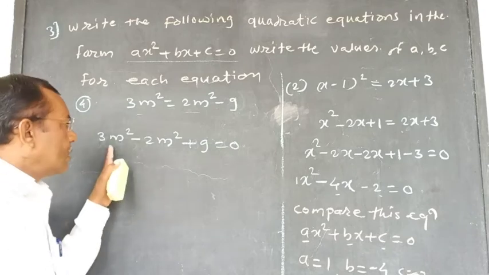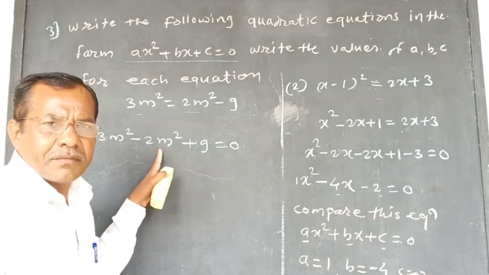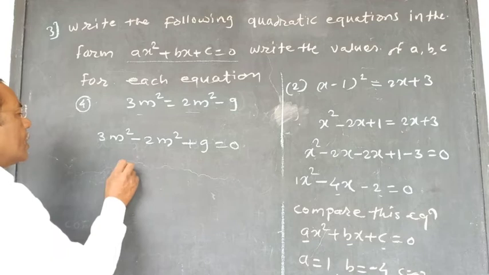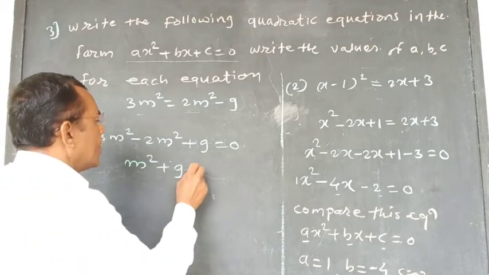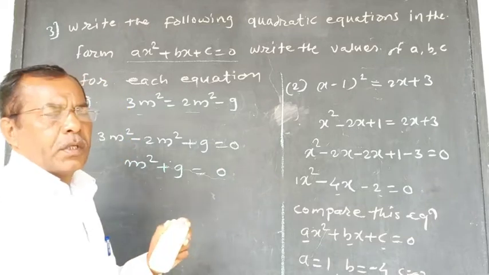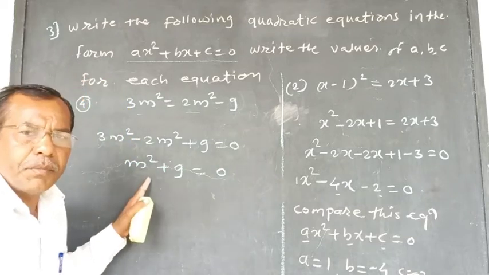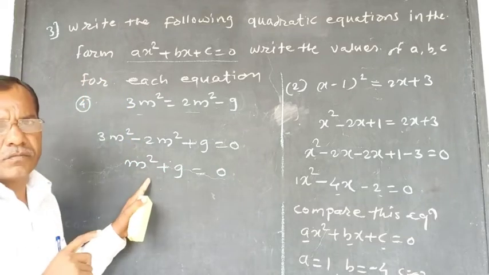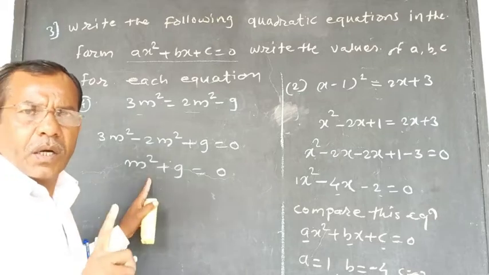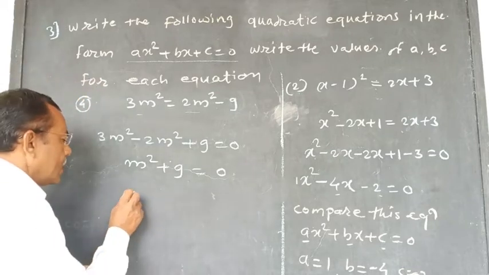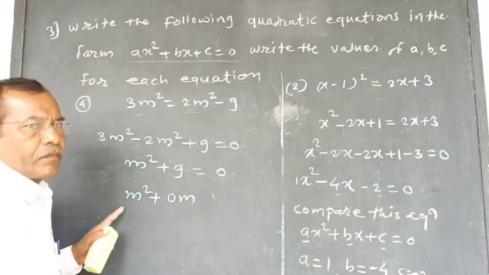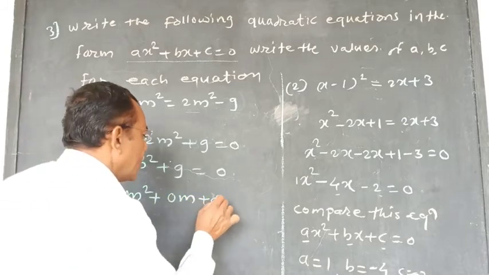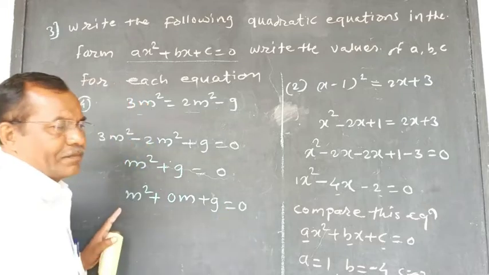Now see here, 3m square minus 2m square, here m square only, plus 9 is equal to 0. Here the middle term is not here. We will take the middle term in this way, m square plus 0m, plus 9 is equal to 0.